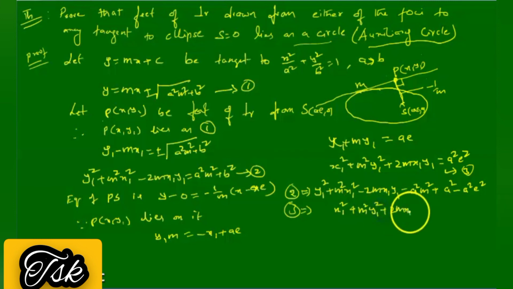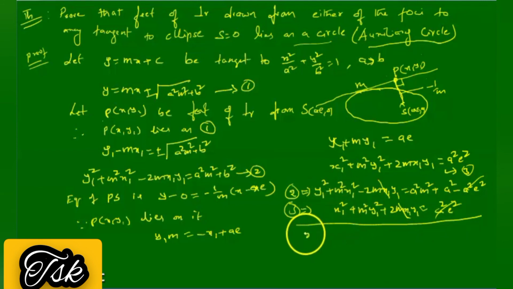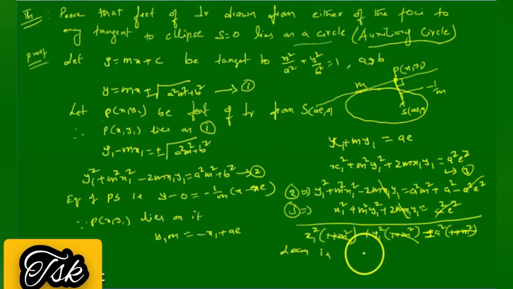Add these two equations: the 2 m x1 y1 terms get cancelled. When you take x1 square common, this becomes x1 square into 1 plus m square. When you take y1 square common, this becomes y1 square into 1 plus m square. On the right side, a square m square plus b square plus a square e square, where b square is a square into 1 minus e square, since a is greater than b, which gives a square into 1 plus m square. The factor 1 plus m square throughout the equation gets cancelled. So the locus is x square plus y square is equal to a square.